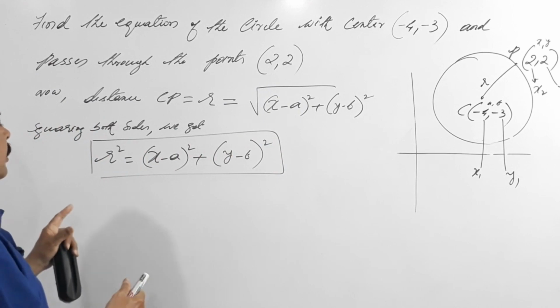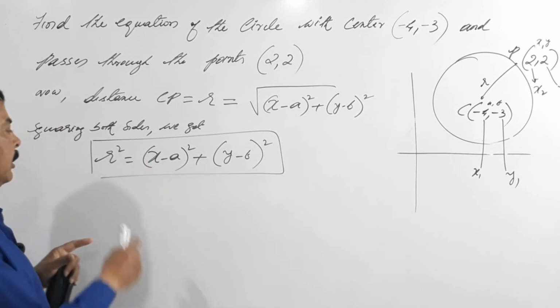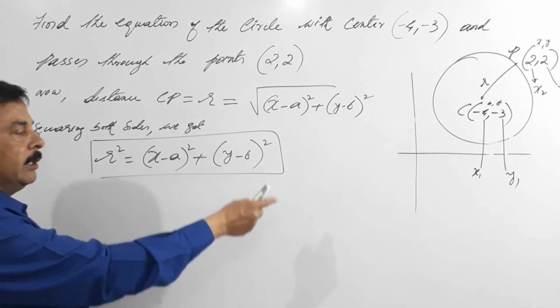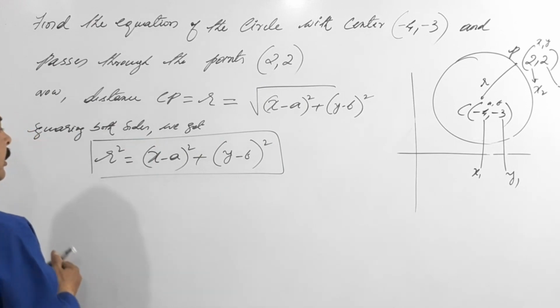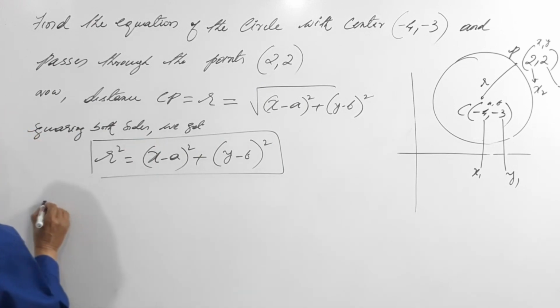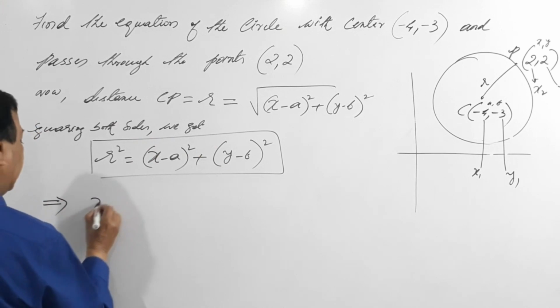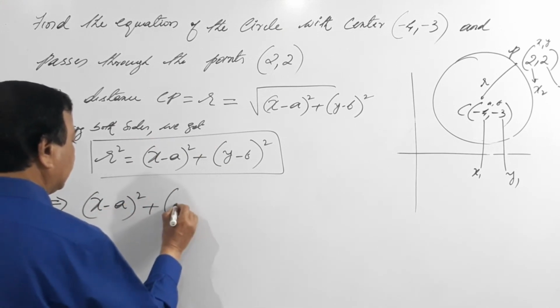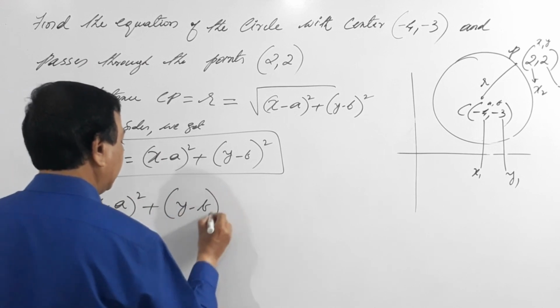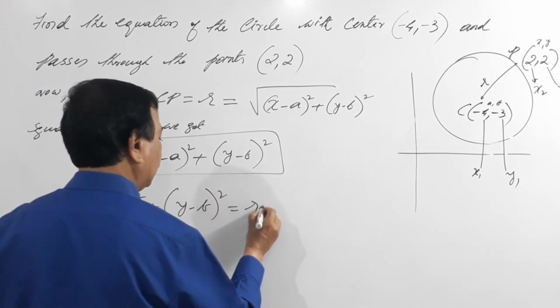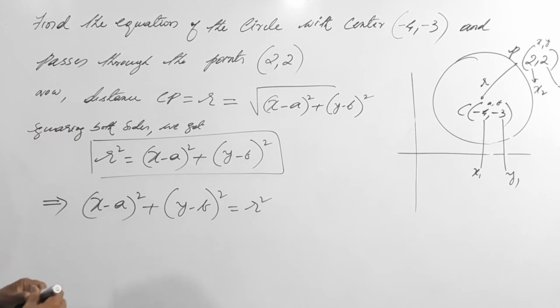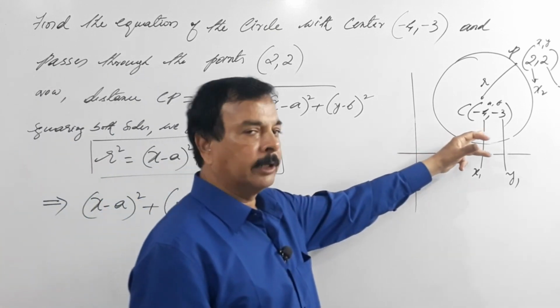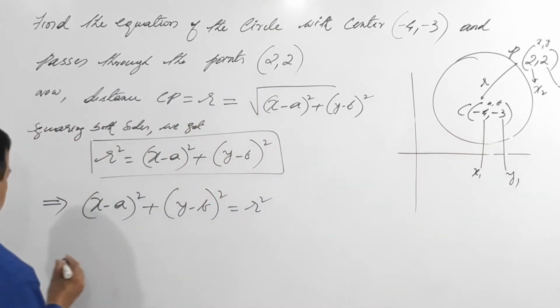So we'll use this as the usual thing. I'll make LHS equals RHS. This is nothing but (x minus a) the whole square plus (y minus b) the whole square equals r square. Now what is x? I'll take this as the center point. So this becomes what?